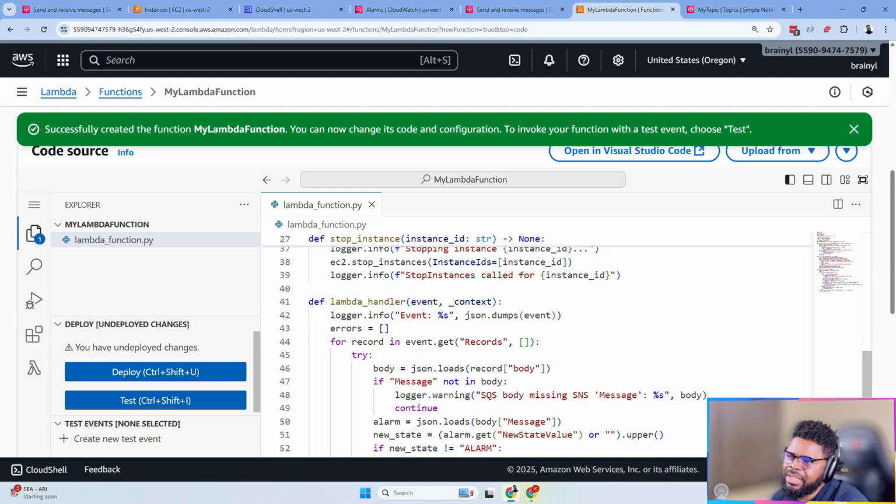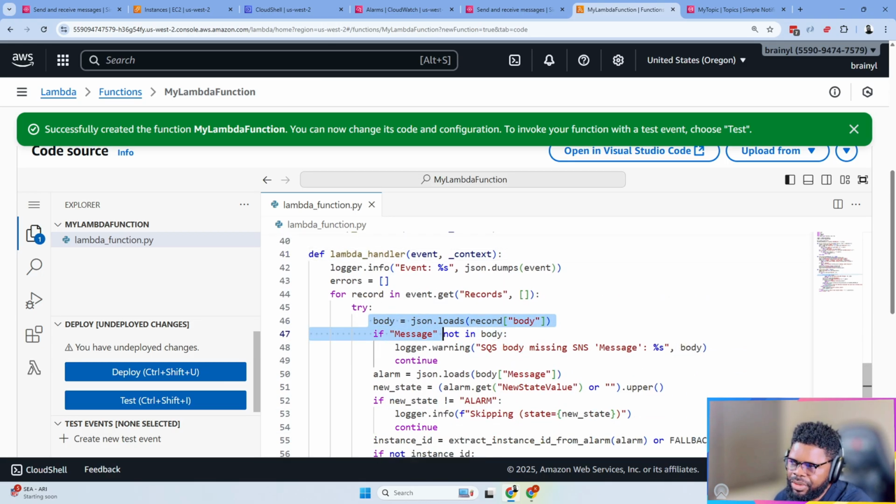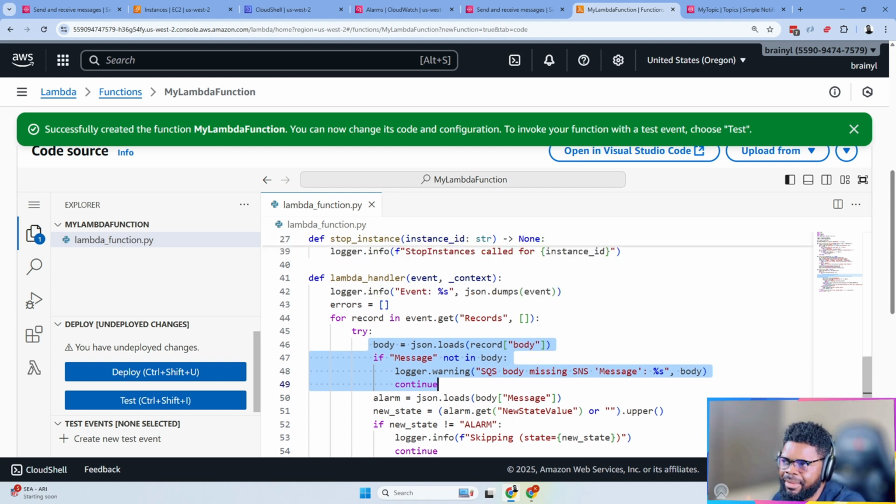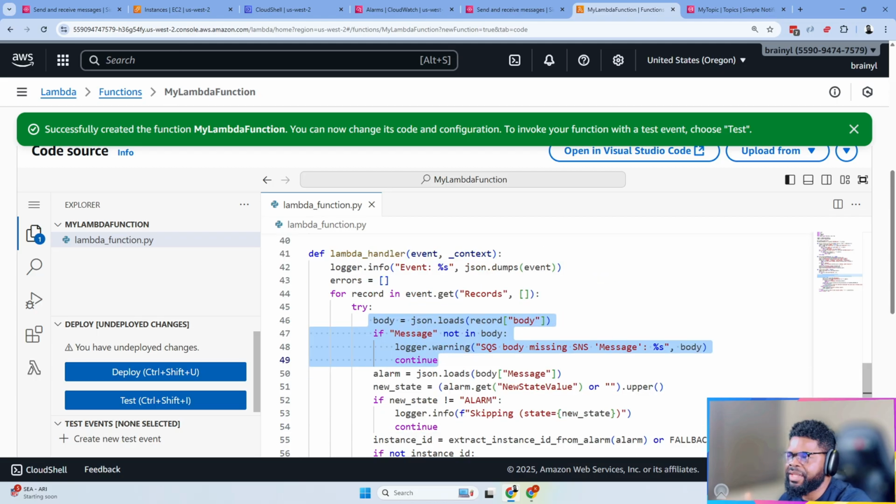If you think about it, this will be the handler. What the handler is going to do is take a message body and check it. That's exactly why I said you need to understand what SQS is going to be sending in. This Lambda function has been written in such a way that it understands, because I'm going to use it as a target for SQS. So SQS needs to understand the kind of message it's going to be getting. This Lambda function knows it's going to get a message that has to do with an alarm, and then it's going to take an action.